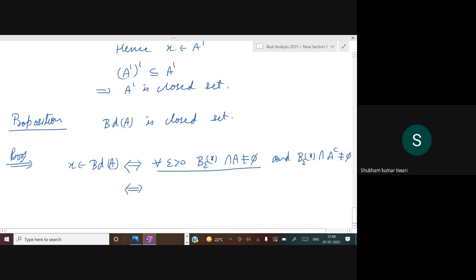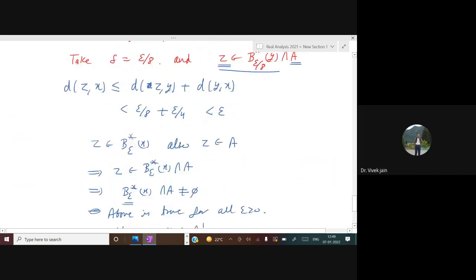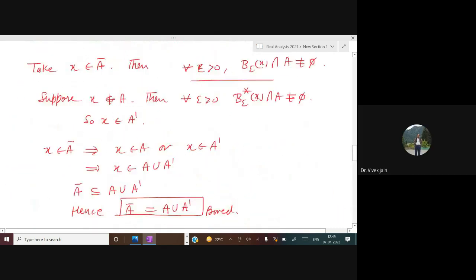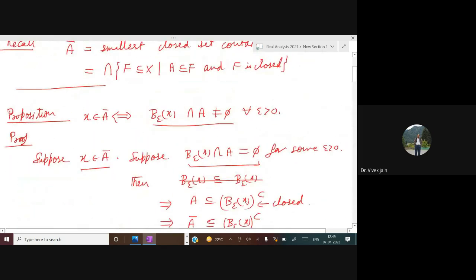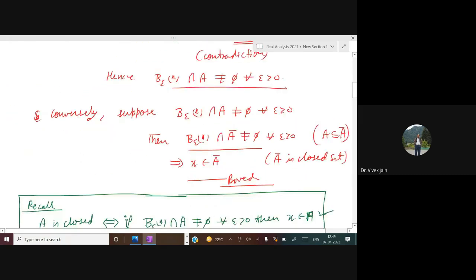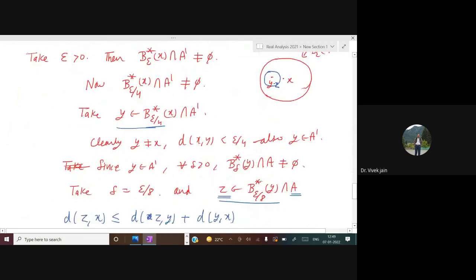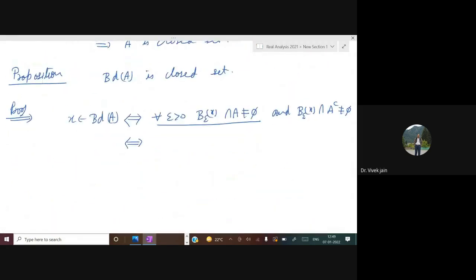Just now we have shown that for all epsilon greater than 0, it means x belongs to A closure. So this first condition means that x belongs to A closure, and the second condition means x belongs to A complement closure.